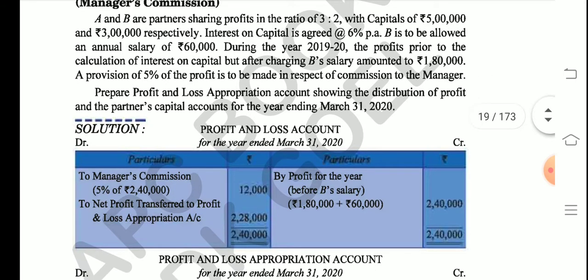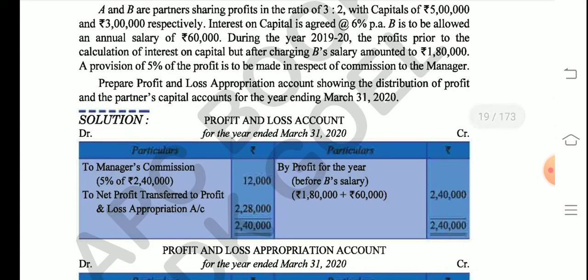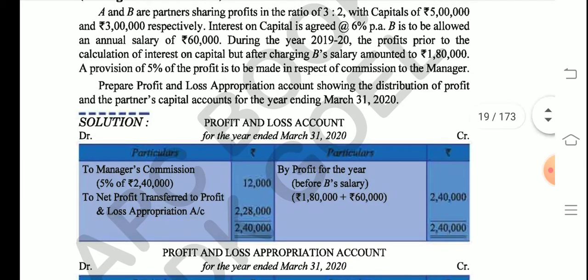So how are we going to start with this, students? Very, very important point to understand here: 1,80,000 was after charging B salary, and B salary was 60,000, we already know. So what could have been the profit before charging B salary? 1,80,000 has to be added with 60,000, because we have to get the profit before charging any salary or any interest on capital. So the original profit would have been 2,40,000. Now we are going to calculate manager's commission, that is 5% of 2,40,000.